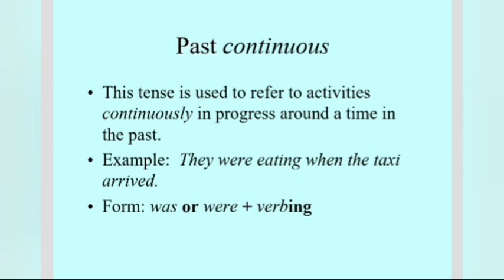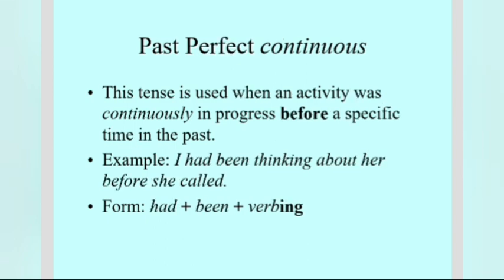Past continuous is used to refer to an activity that was going on continuously in the past. They were eating when the taxi arrived. So what are we using here? Was or were. Then we are using verb plus ing. So here we should try to keep one comparison of time. They were eating. If you write that one only, then the sentence is entirely incomplete. They were eating when the taxi arrived. So it will be a better option to add a comparison here in case of past as well as future